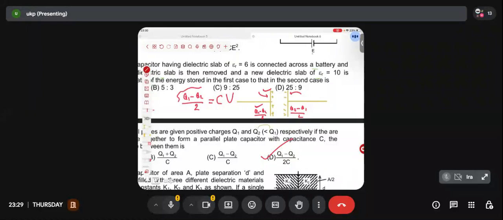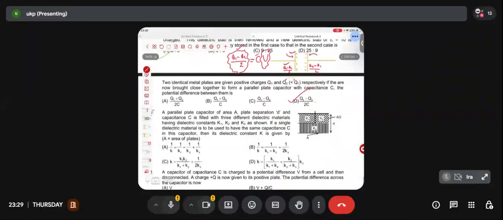How much charge is present on the positive plate then? Q1 minus Q2 by 2. Why? Because Q1 is greater than Q2. Charge equals capacitance of the capacitor multiplied by the potential difference between the two plates. That's it. Okay, friends?